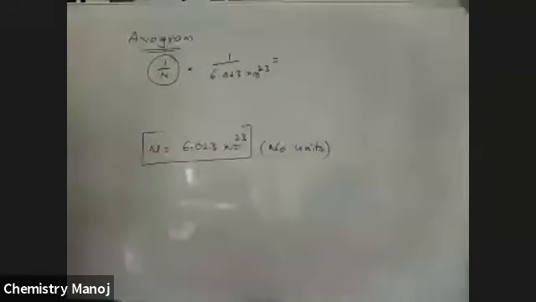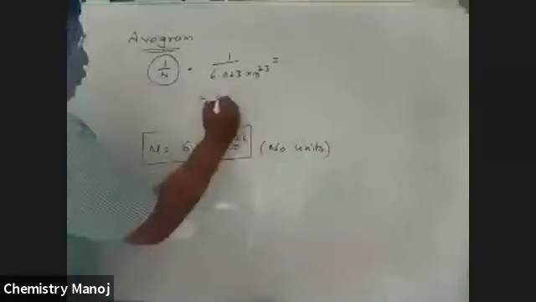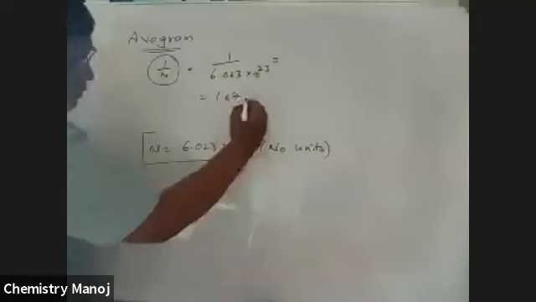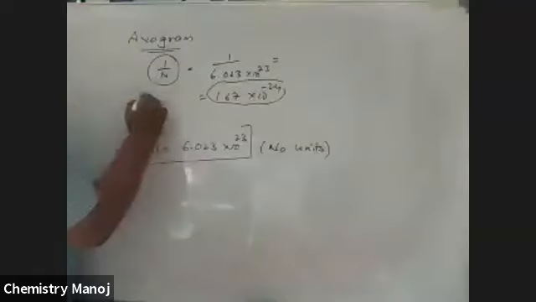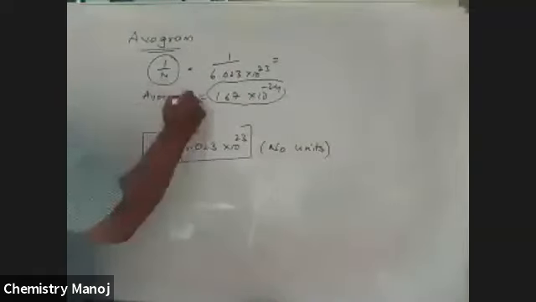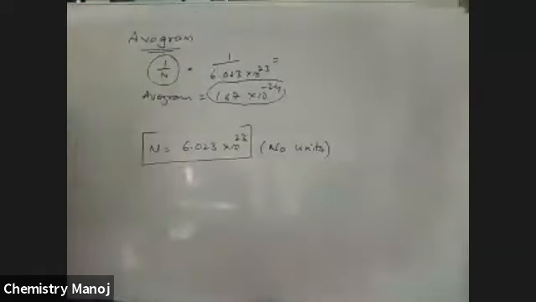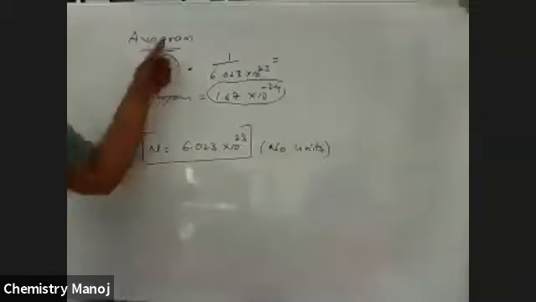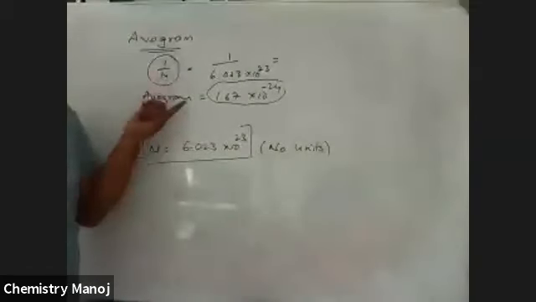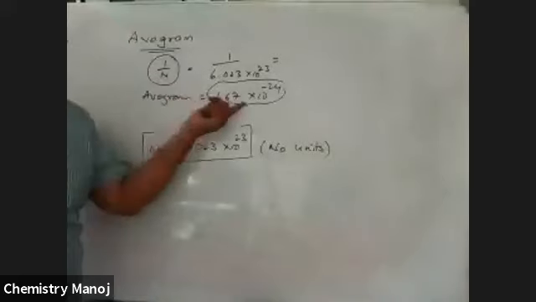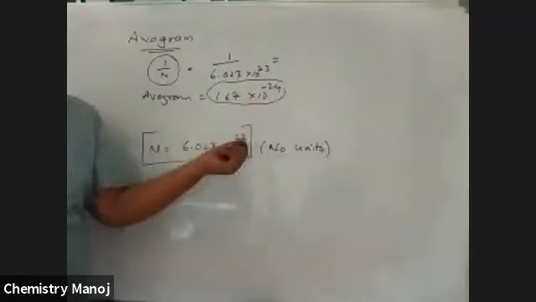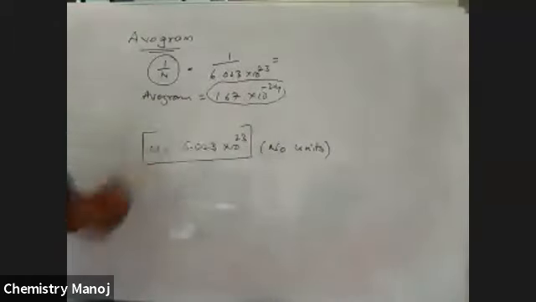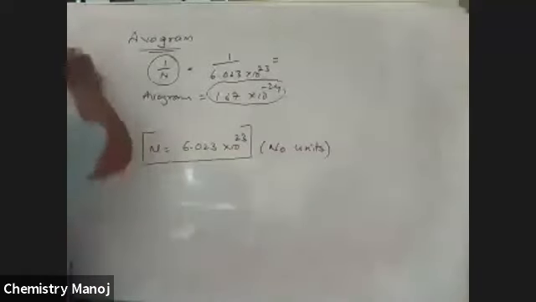By calculating this, we will get 1.67 into 10 power minus 24. Avogram is the reciprocal of the Avogadro number, so avogram value is 1.67 into 10 power minus 24.